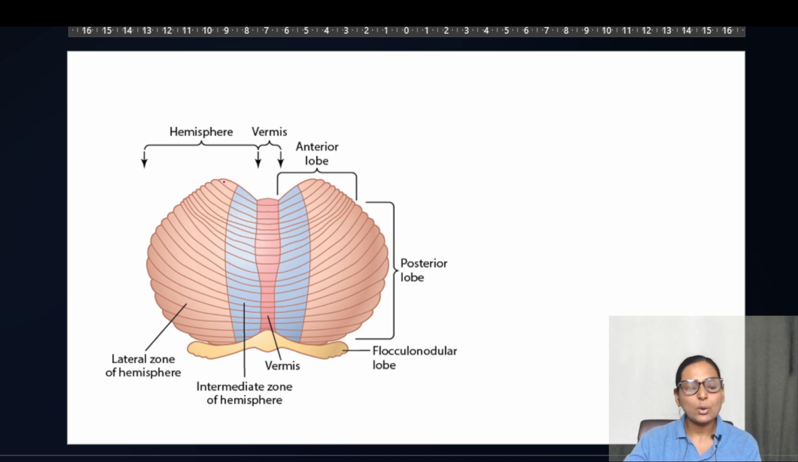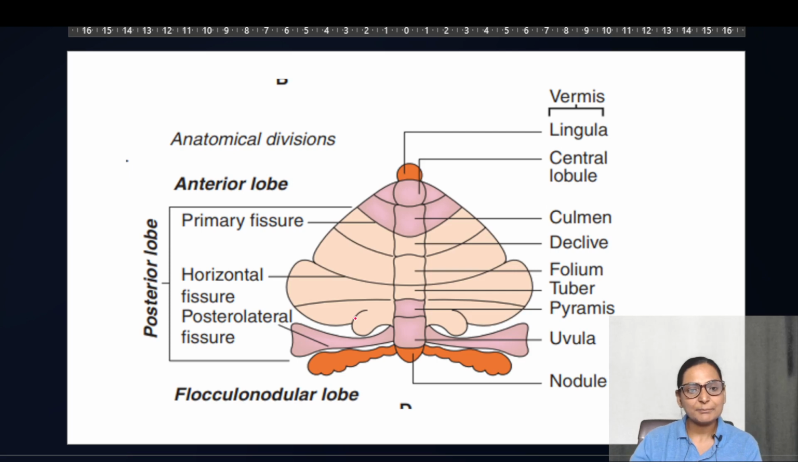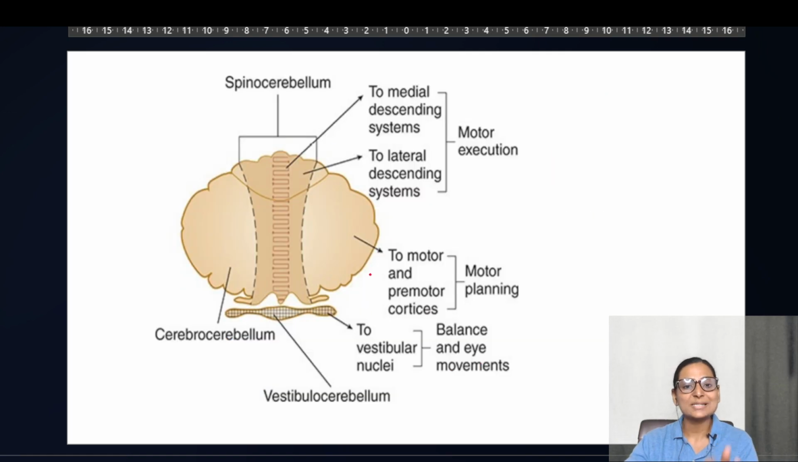So you can divide it into the anterior lobe. This is the vermis, the worm-like portion in the center. These are called the intermediate zones. This is the posterior lobe and the flocculonodular lobe. So when we study anatomy, we study this in different anatomical divisions. That is, the vermis has the lingula, central lobule, culmen, declive, folium, tuber, pyramis, uvula, nodule, and this is the flocculonodular lobe. This is important when you study anatomy, but in physiology, we don't study this.